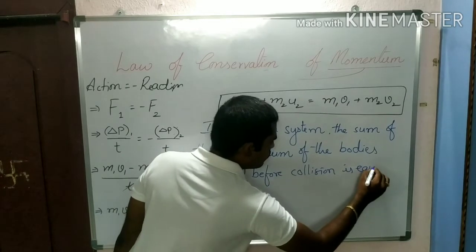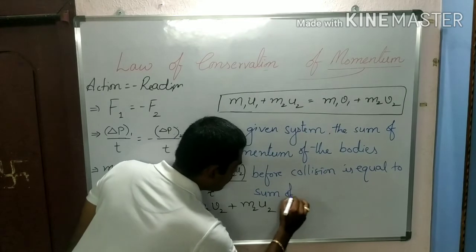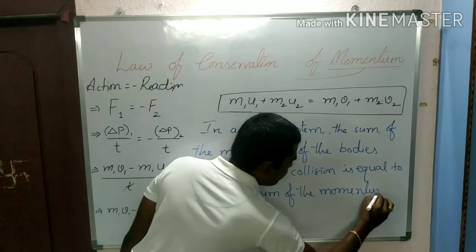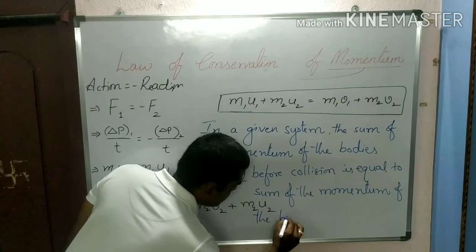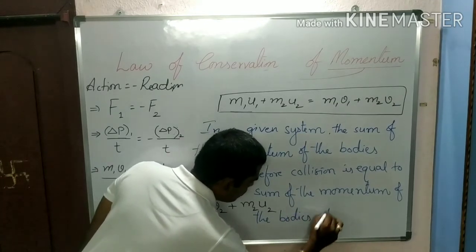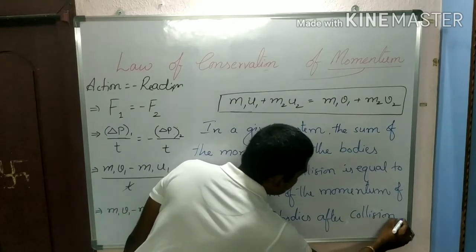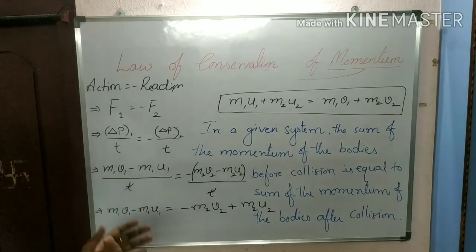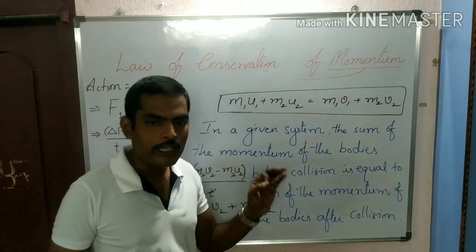In a given system, the sum of the momentum of the bodies before collision is equal to the sum of the momentum of the bodies after collision. This is known as the law of conservation of momentum.